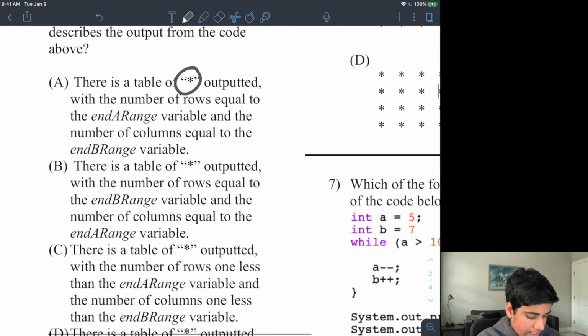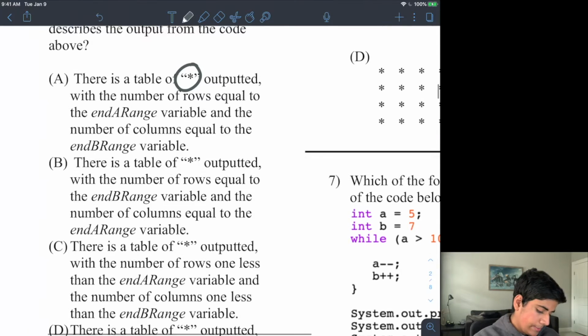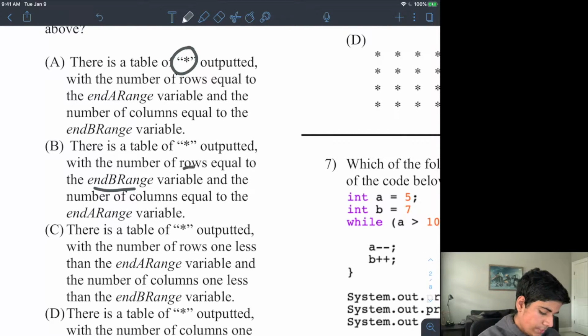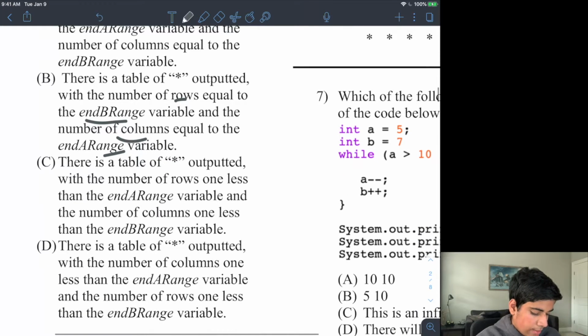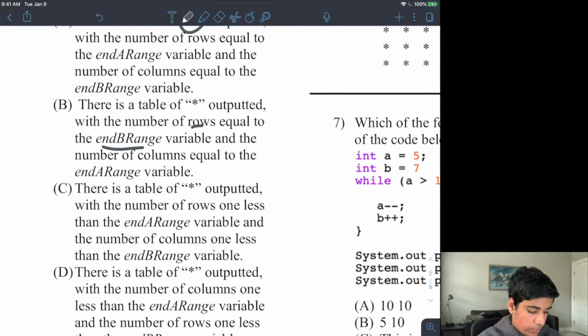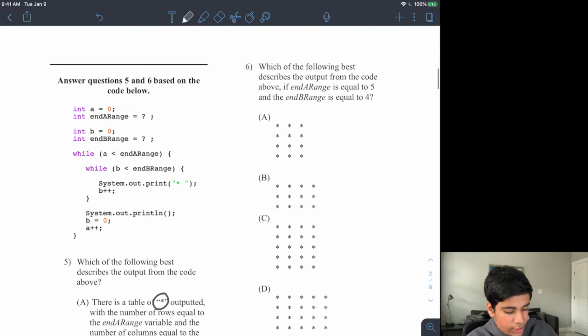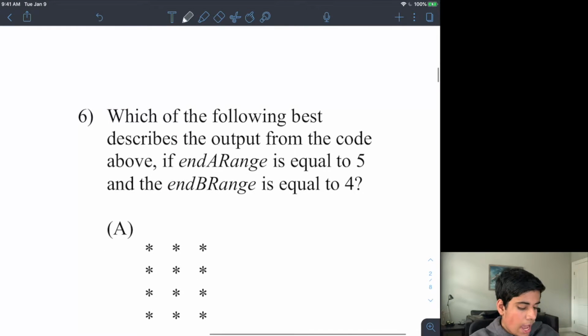And then there's a table where it is opposite, so rows is B range and columns is A range. Then I have one less, and one less than this. So I have multiple choices for this particular question. And then I have a question, which of the following best describes the output from the code above if end A range is equal to 5 and end B range is equal to 4?